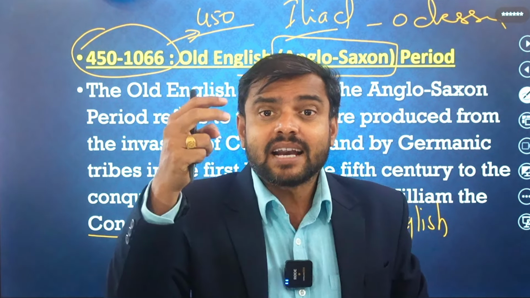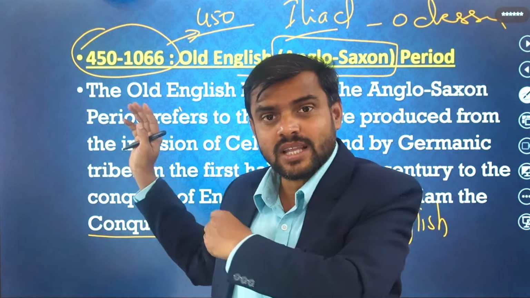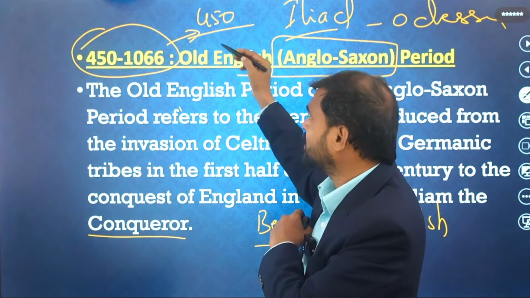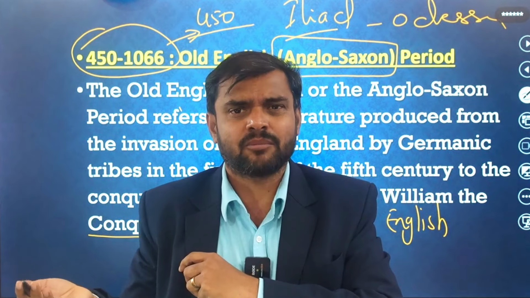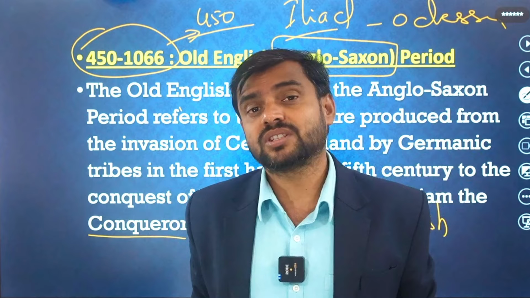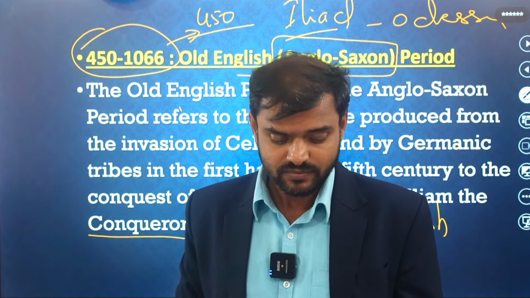That's why these two basic works influenced English literature. Though it started from the 4th or 5th century, the English language started in that time only. It emerged, and it has its own capacities. So this is very important, dear students.